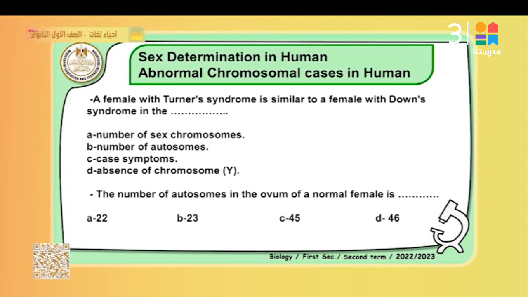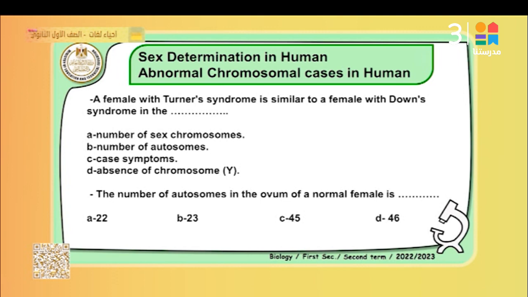Both cases, Turner syndrome and Down syndrome, do not contain chromosome Y. The options were: number of sex chromosomes, number of autosomal chromosomes, case symptoms, absence of chromosome Y. The best answer is absence of the chromosome Y.